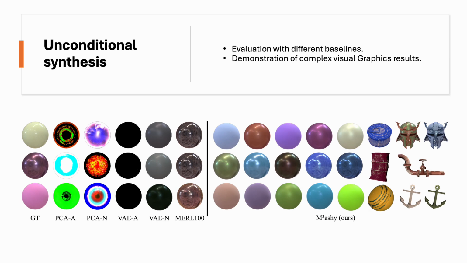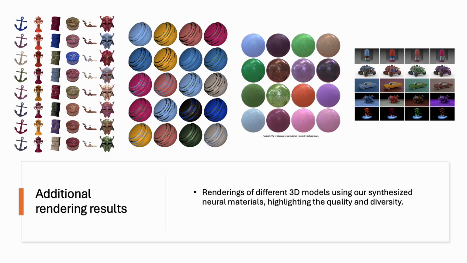All baseline models fail to capture the underlying distribution effectively, resulting in meaningless samples with severe artifacts in the synthesized materials. In contrast, M3ashy successfully captures the complex neural material distribution, achieving significantly better fidelity and diversity. Our materials also support spatially varying rendering configurations. Diverse and high-quality rendering results are presented here using our synthesized neural materials.